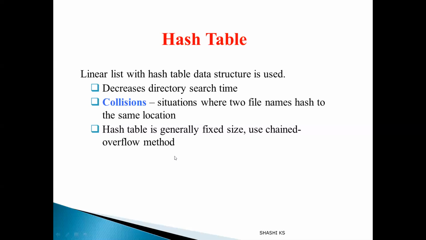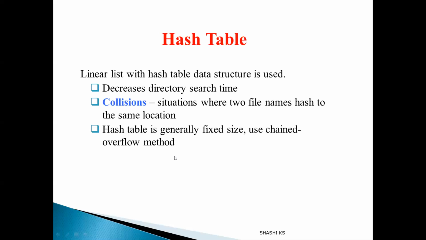The disadvantage of this chained overflow method is that if you have to search for a file name in the hash table using a linked list, we have to search through the entire linked list of colliding table entries. So that is going to take a little more time than our previous hashing method.